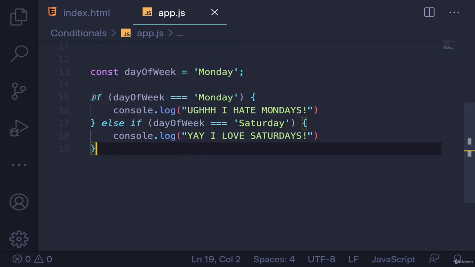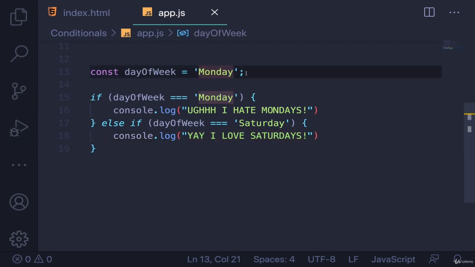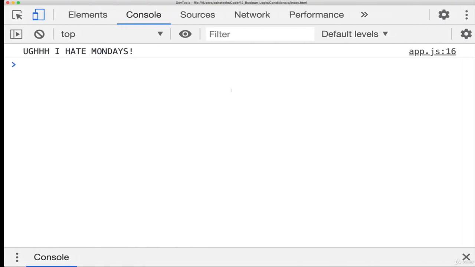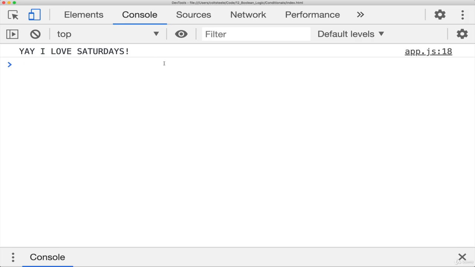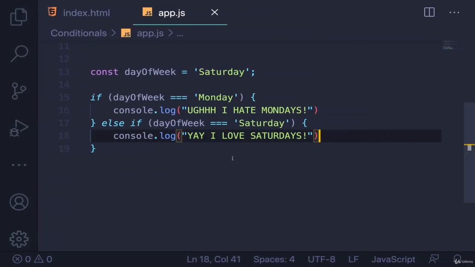All right. So these are linked. Remember, only one of these will ever run. Only one console.log will print. And in this case, it's ugh, I hate Mondays. If I change it to Saturday, hopefully, Saturday, and refresh, yay, I love Saturdays. Now I can chain these together. I can have as many else ifs as I want. I just put another else if afterwards. So I could add another one on here.